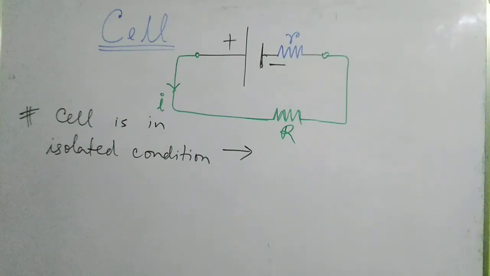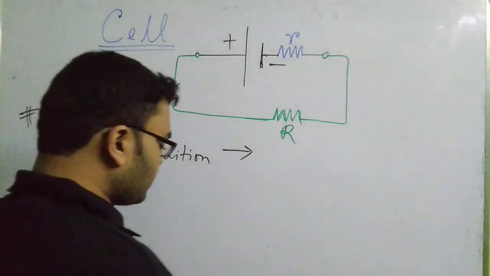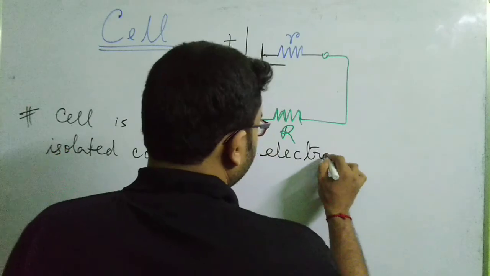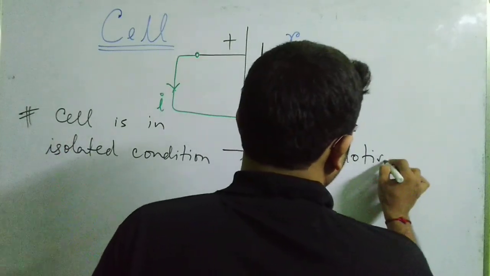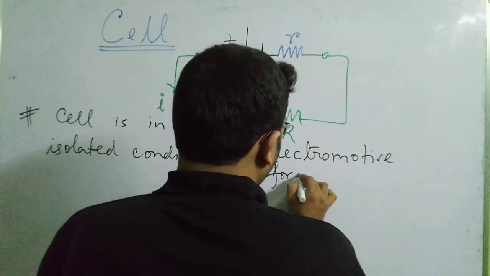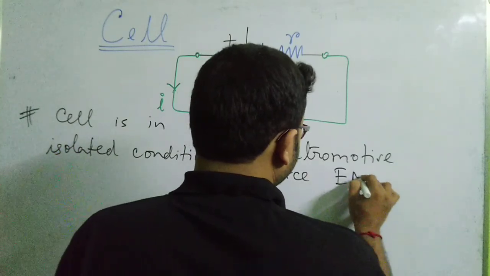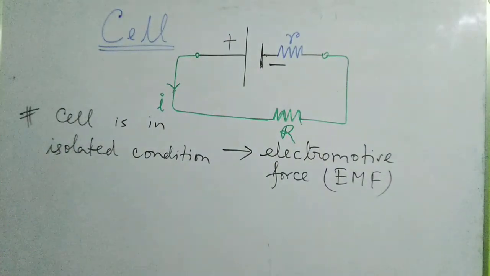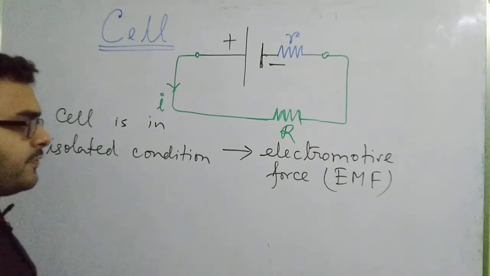It is called the electromotive force, or in short, EMF. So basically this is the potential difference that you will get across the terminals of a cell when you measure it with a voltmeter, when the cell is in isolated condition, that is, not connected to any external circuit. It is called the electromotive force.